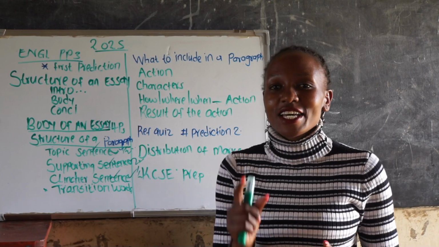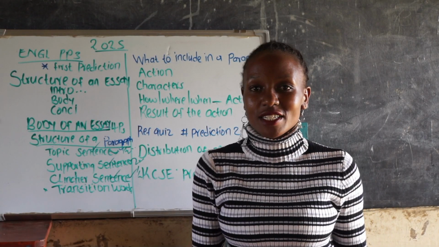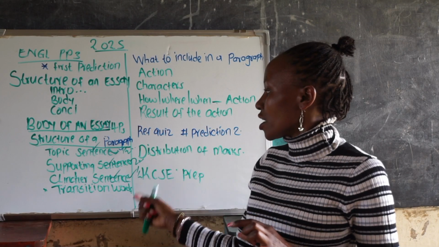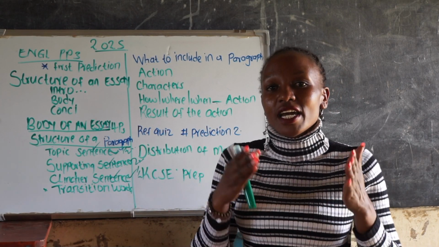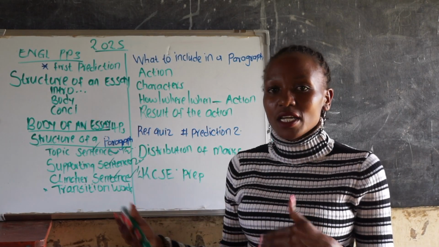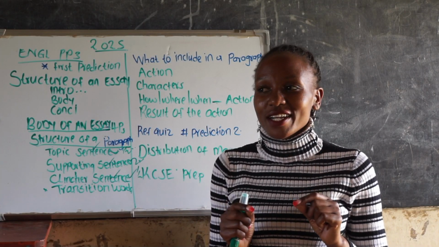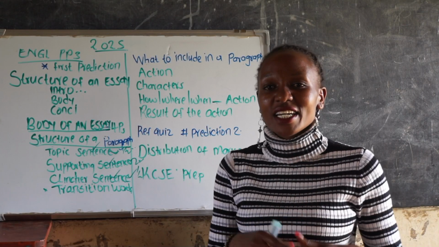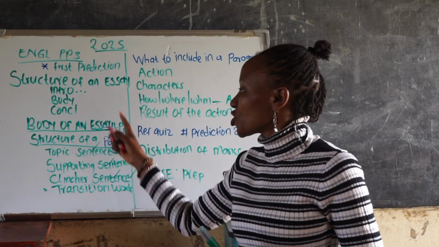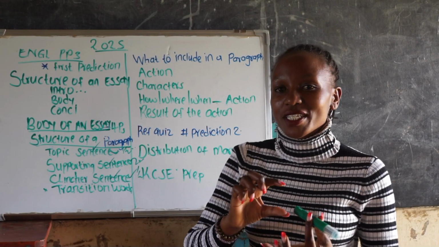To sum up, we have a very important element, and that is the transition words. These are words that join one sentence to the next. Words like in addition to, if you're showing addition, additionally. We have therefore, moreover. We also have the transition words to show consequences like consequently, etc. So make sure you use your transition words properly to ensure that your paragraph flows smoothly.